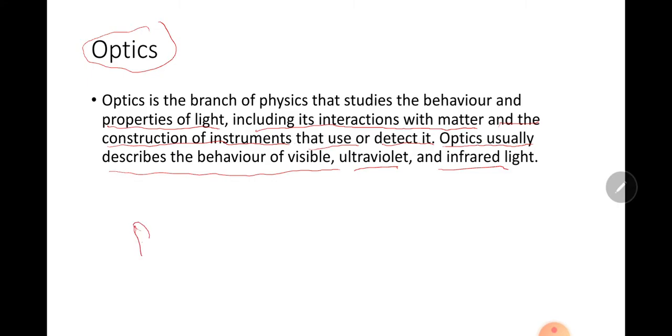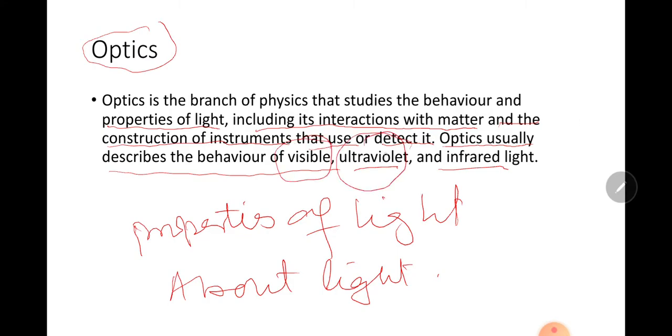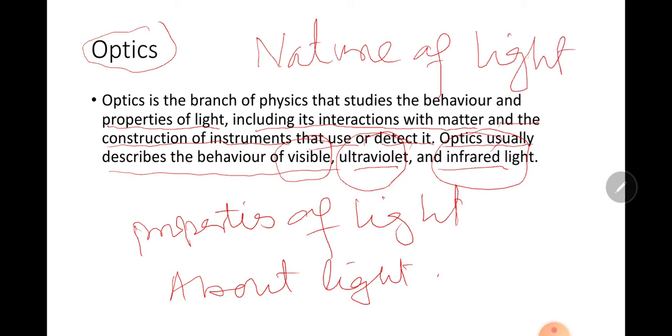So we study properties of light, and the study of instruments which give information about light. In this branch mostly we study visible light, ultraviolet light, and infrared light. We also study the nature of light, whether it has wave nature or particle nature.